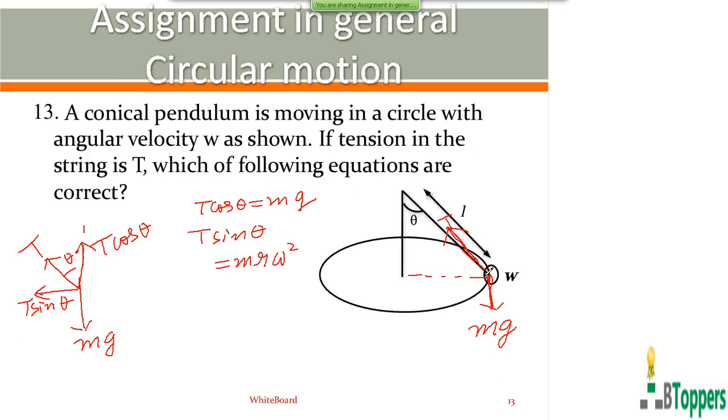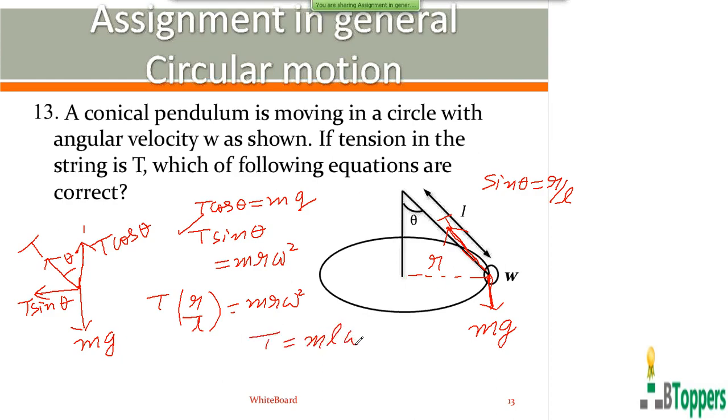If r is the radius of the circular path, sin theta can be written as r by l. So if you substitute sin theta equal to r by l in this second equation, on the left hand side, you get the magnitude of the tension in the string equal to m l omega square.